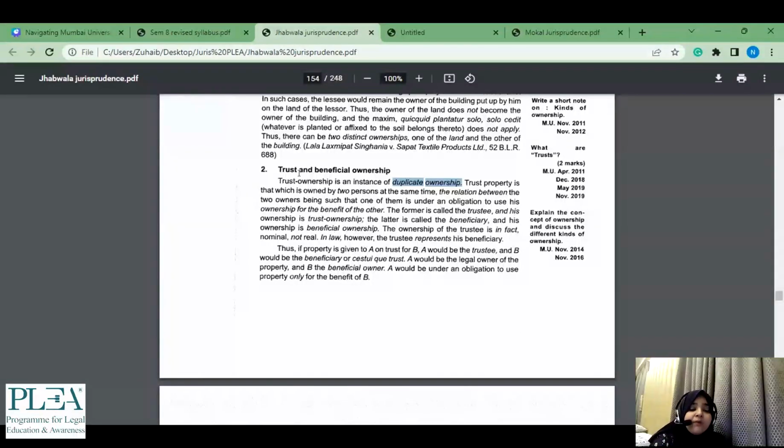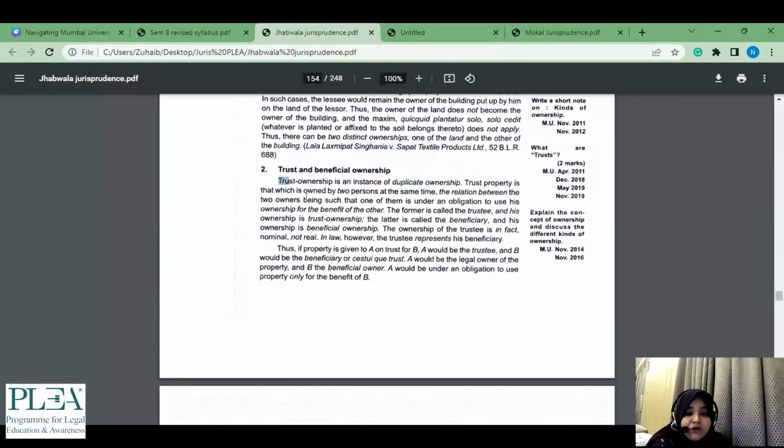Topics are important, but what had happened at that time is everybody knew कि ये online paper है, so the teachers were also sort of setting the paper in a manner to test your applicability, that is just like, you know, whether you remember it or not, because obviously a lot of cheating used to happen at that time, if I may say so. So application was checked, and that is why a lot of times, for instance duplicate ownership दिया हुआ है यहाँ पे, ठीक है, trust ownership is an instance of duplicate ownership. So you need to remember कि भाई ये trust के अंदर आता है.